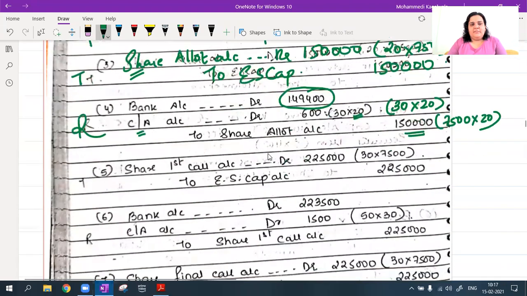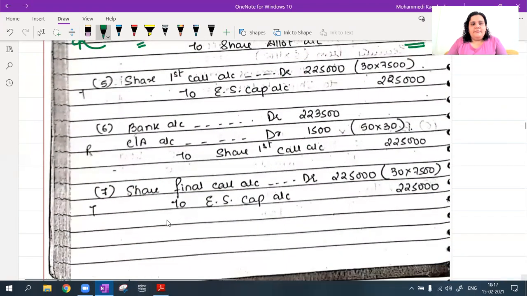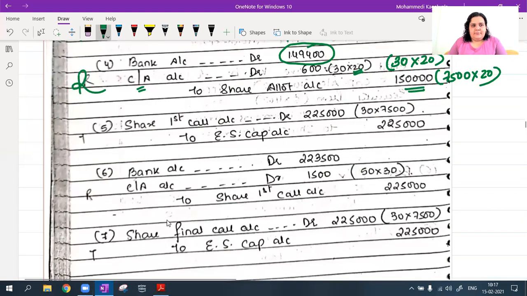Now I come to my first call. In the first call, first I will do the transfer. Share first call account debit to equity share capital, 7,500 shares, I have to take 30 rupees, 2,25,000. Whenever I do the transfer, I do it at the full amount. When I get the amount in the bank account, at that time I will come to know what will be the calls in arrears, right?